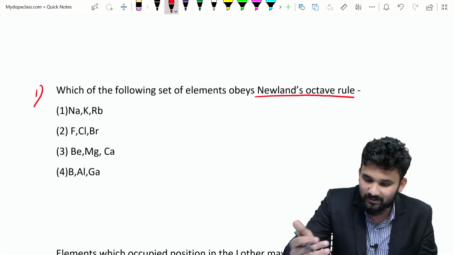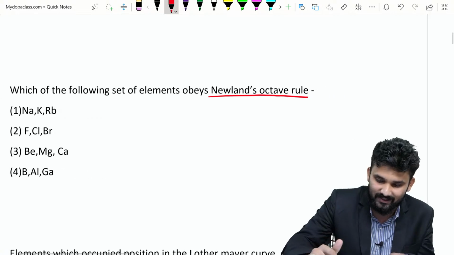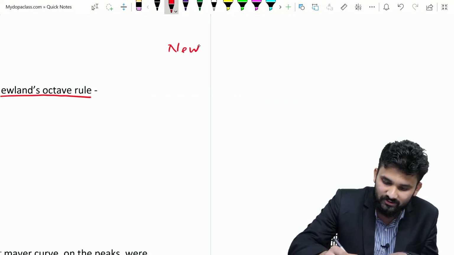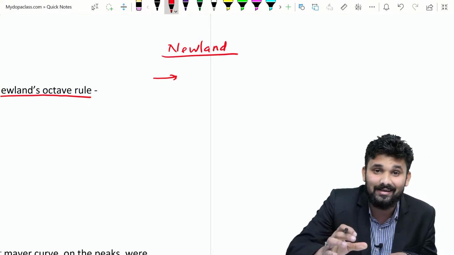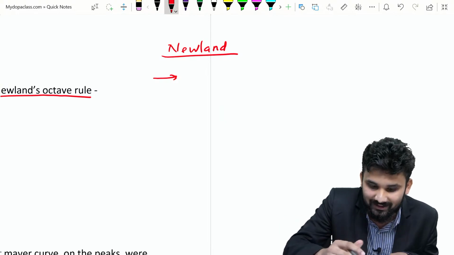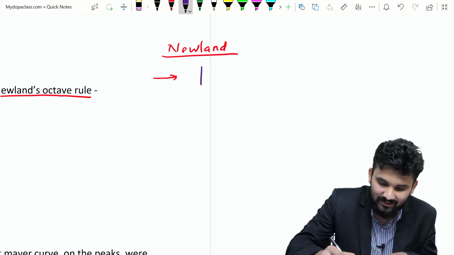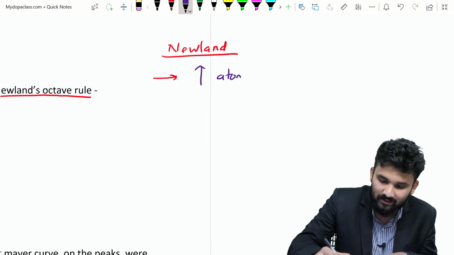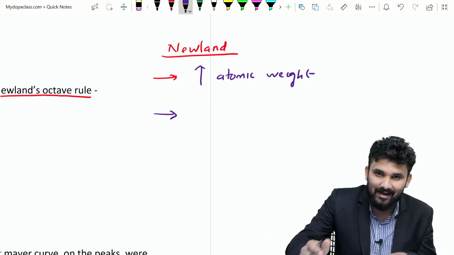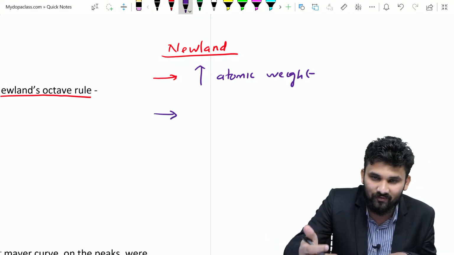A lot of people are putting the answer. I am giving the answer here. So what is Newland's octave rule? Newland's classification says that he arranged the elements in the increasing order of their atomic weight. Is it clear? He arranged the elements in the increasing order of atomic weight.